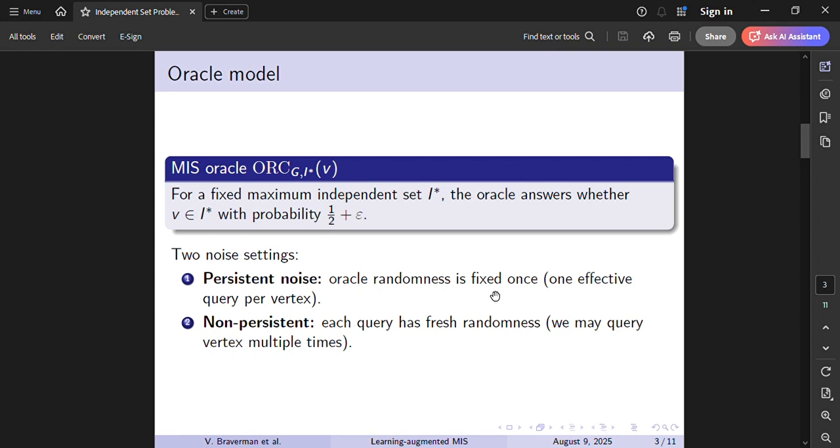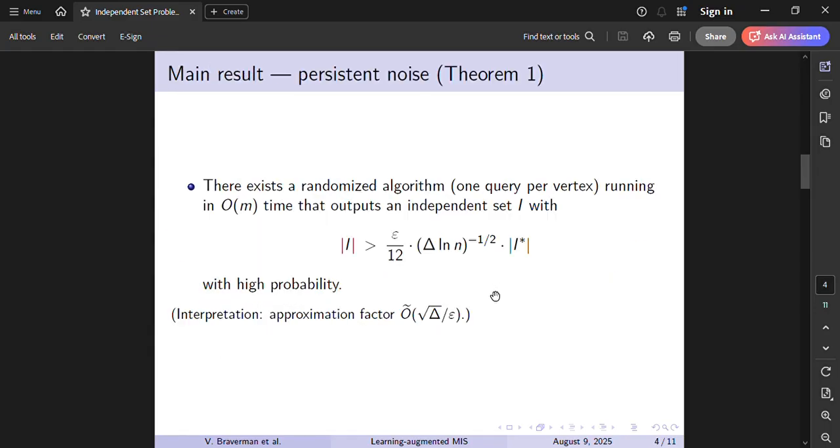We consider two noise settings here. Persistent noise: the vertex answer is determined once at the start. No matter how many times you ask, you will get the same label. Non-persistent noise, the second option: each time you query, you get a fresh random answer from the distribution. That means you can requery and average the results. These two models capture different real-world situations. Persistent noise is like a fixed ML model making one prediction per vertex, while non-persistent noise is like being able to run a randomized prediction model multiple times.